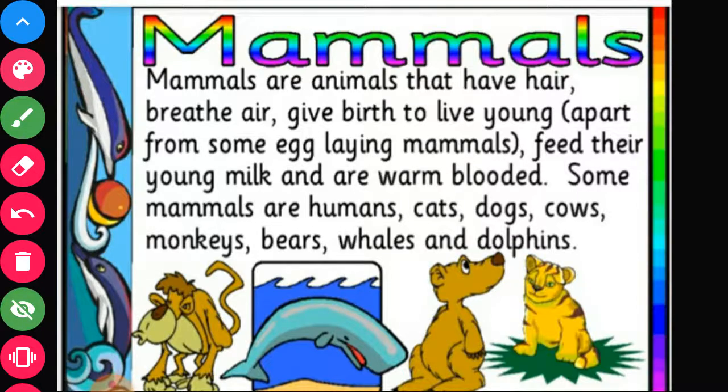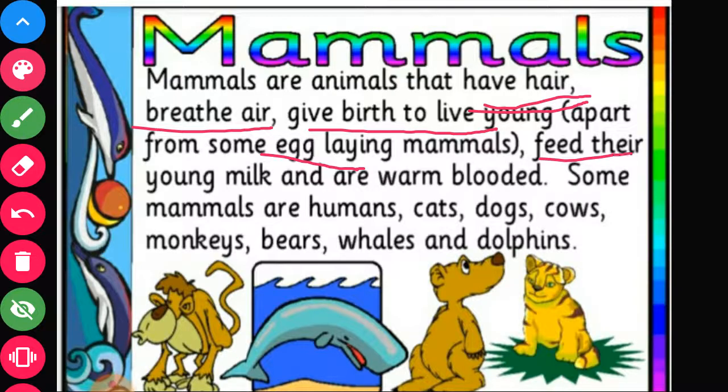Now, the first group you will see here, the mammals. So the characteristics of mammals. Mammals are animals that have hair on their body, breathe through lungs, and give birth to young ones. Some mammals also lay eggs, but most of them give birth to young ones.